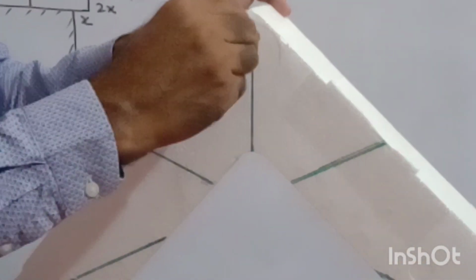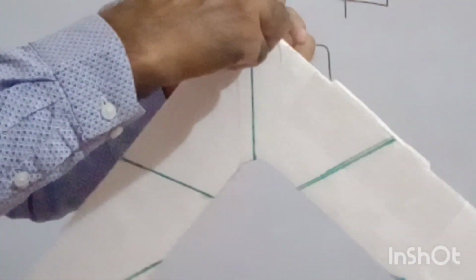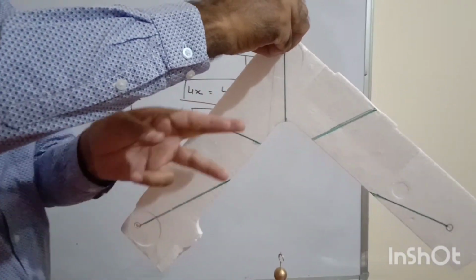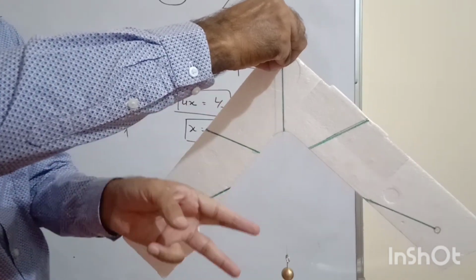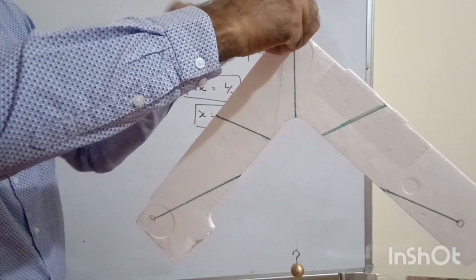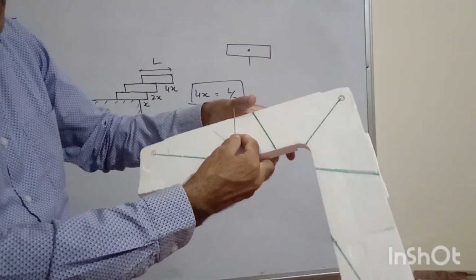If I want to rotate it this way, you can see the center of mass will lie on this line, anywhere on this line. The center of mass will lie anywhere on this line, but we have to find that. For this, I will suspend it from another point.